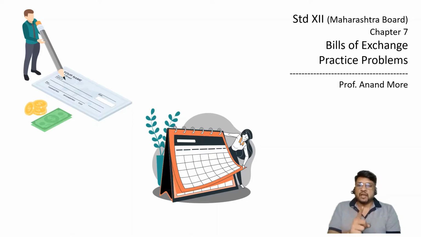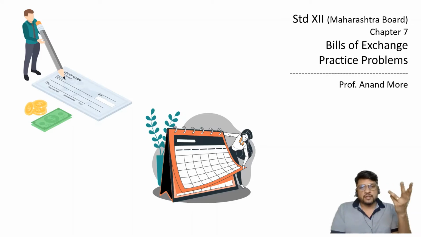I am repeating for the last time before I go ahead. Check becomes live on the day on which it is prepared, but it becomes payable immediately. The day on which it is mentioned that from this date it is payable immediately. We can give a post-dated check. That check is drawn today, but it is mentioned to be of tomorrow's date or maybe day after tomorrow's date.